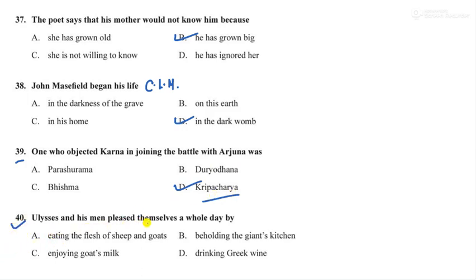Ulysses and his men pleased themselves a whole day by dash. So what is the answer? If you have known this chapter, the last in the non-detailed part, the supplementary part, Ulysses and the Cyclops, the answer for this is beholding the giant's kitchen. Option number B is the right answer.